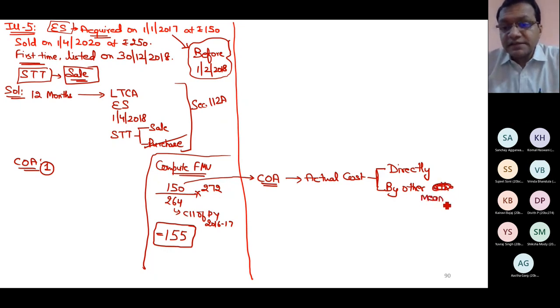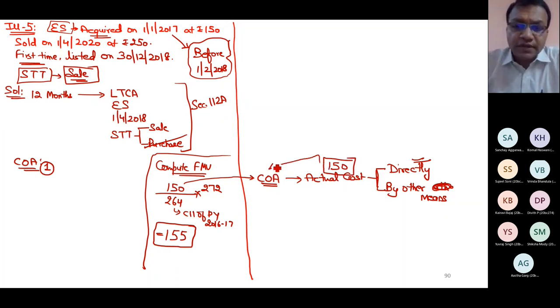But since in this case I purchased the assets directly, I have the actual cost. So whatever is the actual cost, that became my cost as it is. So this chain which I was applying in the entire chapter of capital gain, I have applied, and then I have written 150 rupees. This is my fair market value.